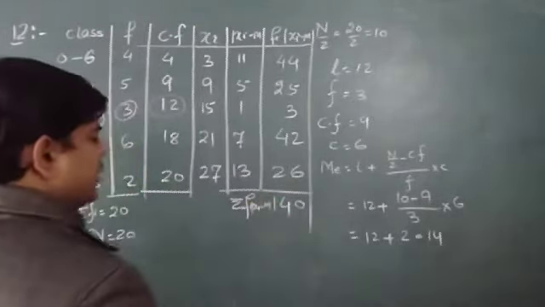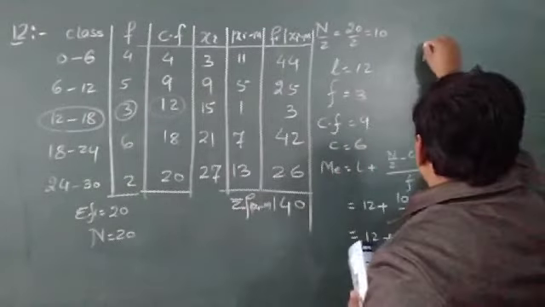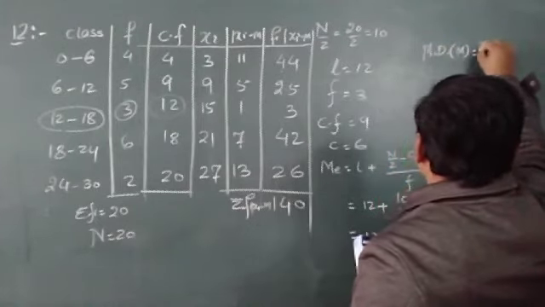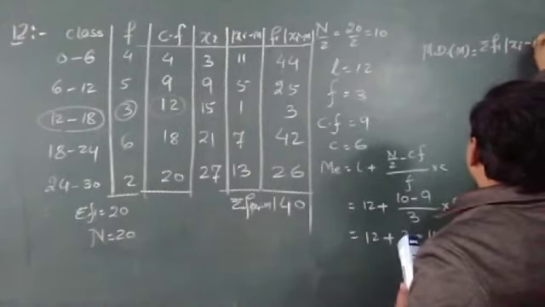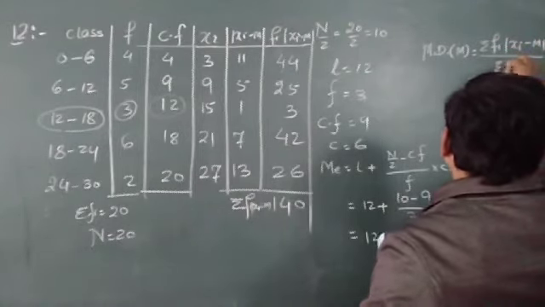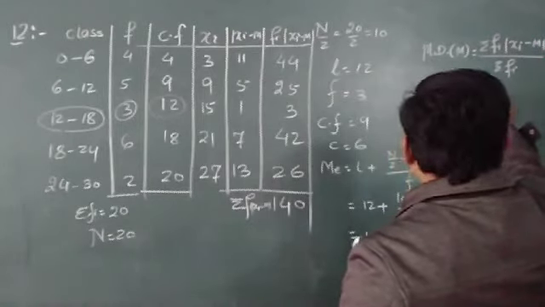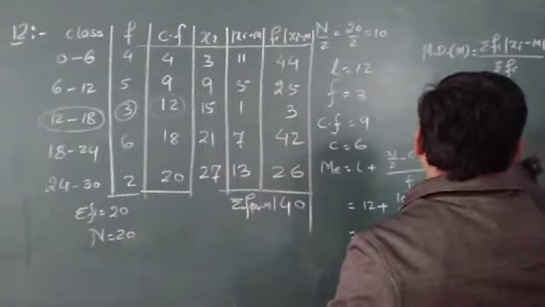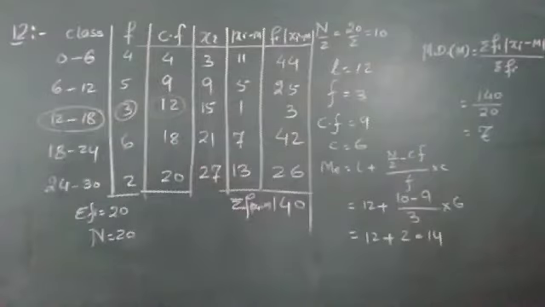After getting all these things, the last point is the mean deviation about the median, which is sigma fi mod of xi minus m upon sigma fi. Now you can see it's 140 upon 20, that can be written as 7. This 7 will be the answer for this question, and there is no problem in this question.